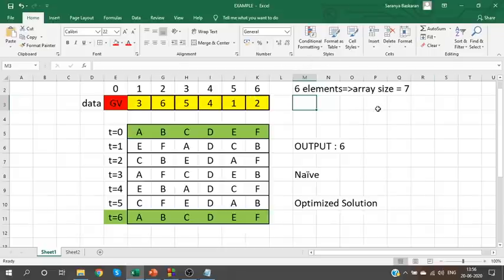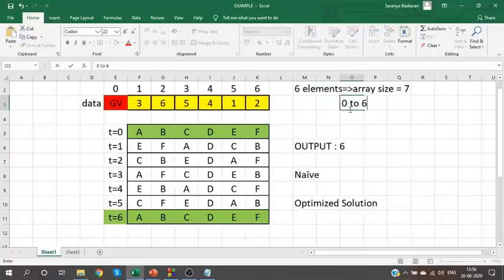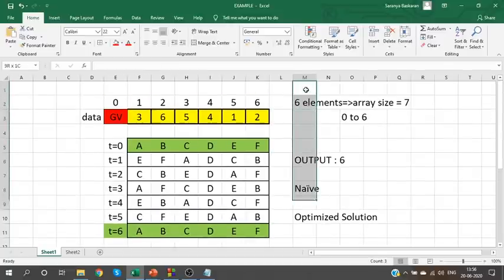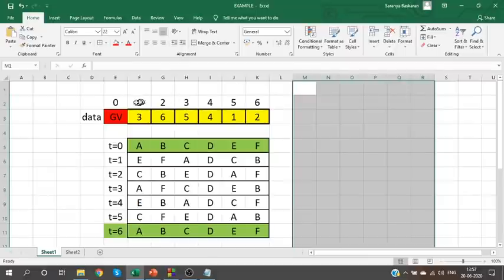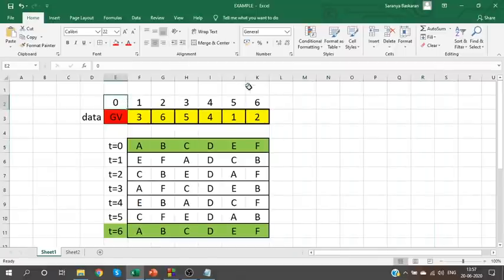Only when I take the array size as 7, I'll get the indexes 0 to 6. In that 0 to 6, let's ignore the 0th index and start working from the first index. For my convenience only. If you want to use index minus 1 and deal with the 0th index itself, it is up to you. You can take it as 0 to 5 if you want to, but ensure you handle that case properly.